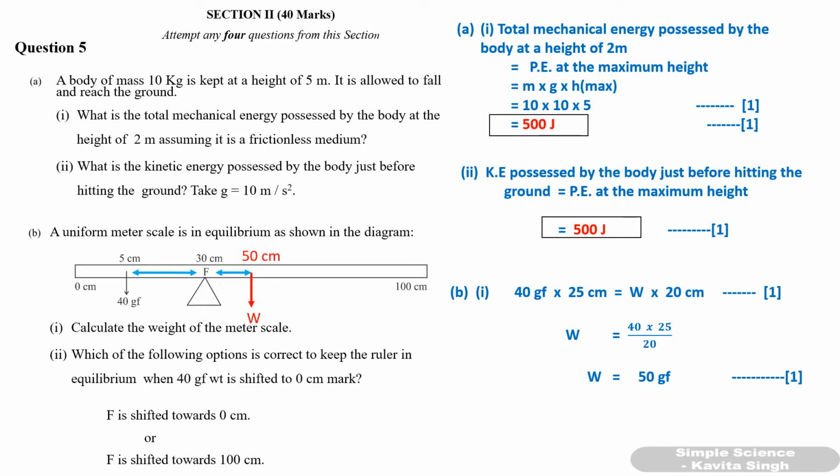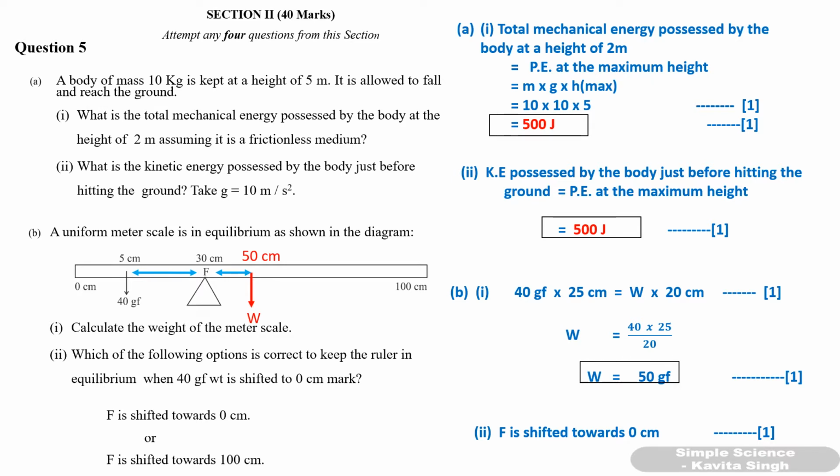Now the second part, which of the following options is correct to keep the ruler in equilibrium when the 40 gram force weight is shifted to the 0 centimeter mark? When the 40 gram force is shifted to the 0 centimeter mark, the distance from the fulcrum will increase. So the anti-clockwise moment of force will increase. So you have to shift the fulcrum in such a way that on the right hand side also the distance should increase. So the fulcrum will move towards the 0 centimeter mark. That's all you have to write: F is shifted towards 0. 1 mark for that.